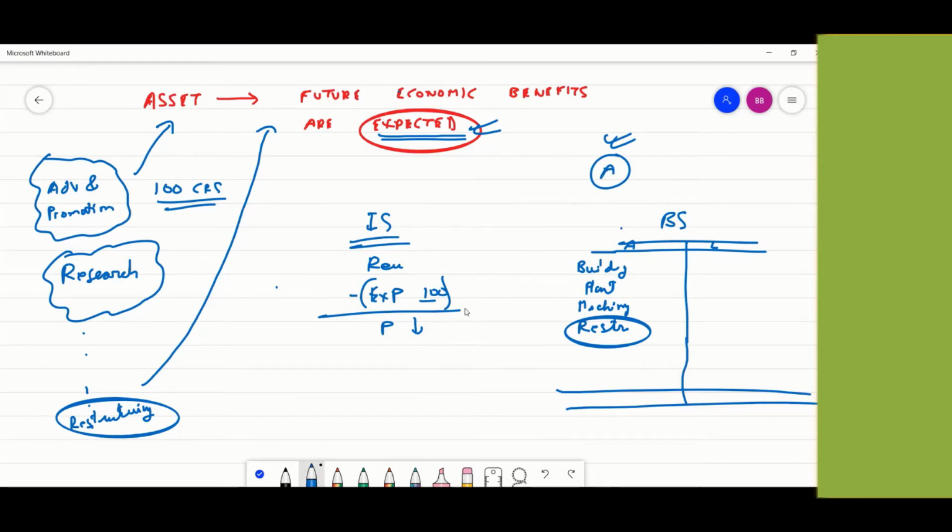And the bigger thing is they do not put it here. The moment they do not put it here, their profits get boosted for the year, because this is otherwise a huge expense. So they are always trying to push all of these into the balance sheet and not into the income statement. That is always what they try to do.